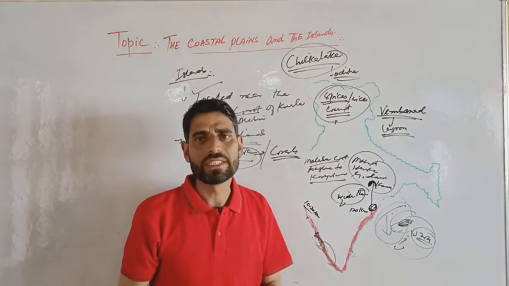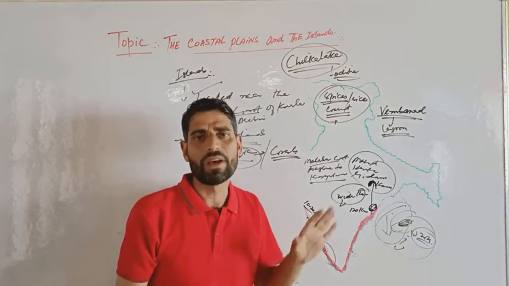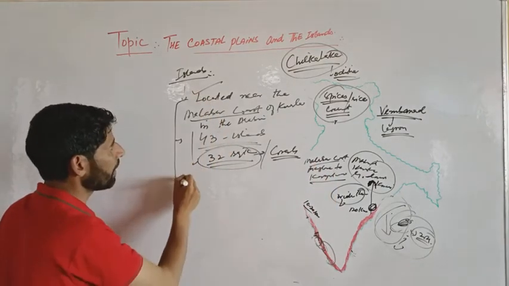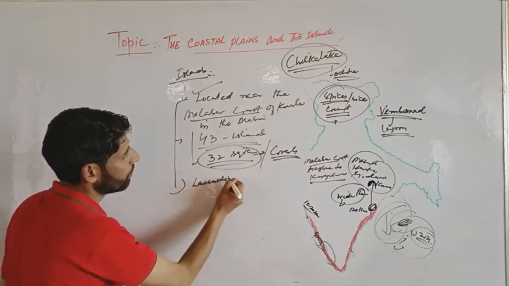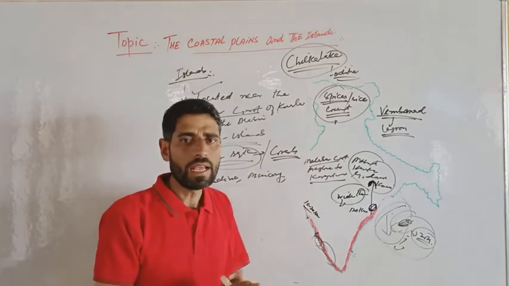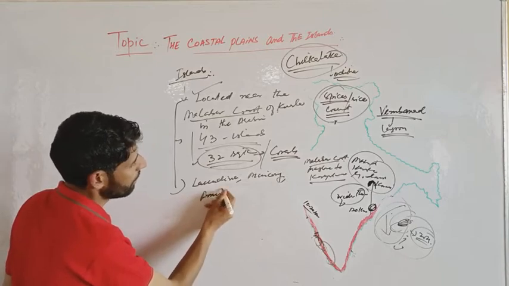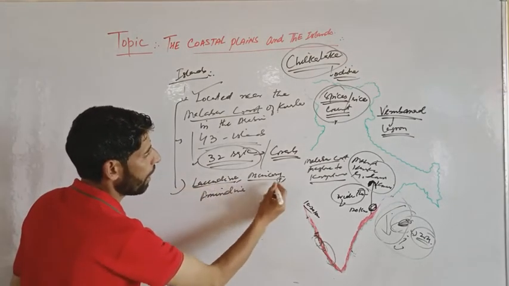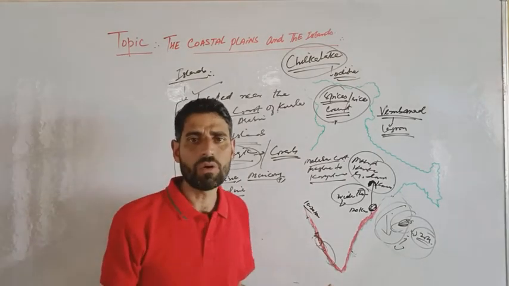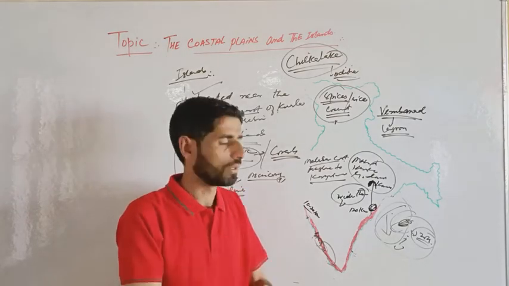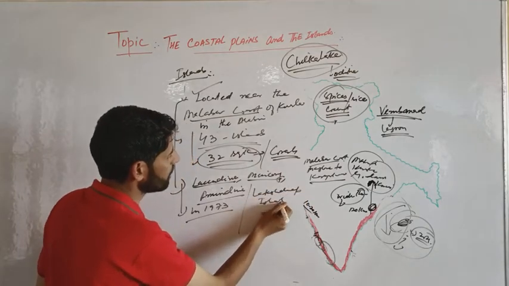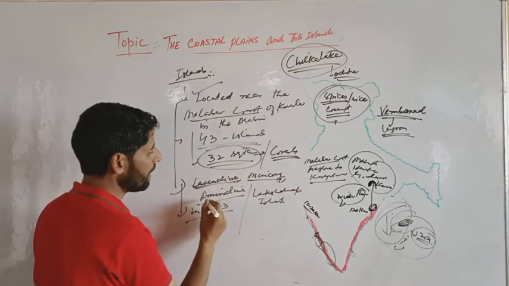Kavaratti is the capital of Lakshadweep. Earlier these islands were known as Laccadive, Minicoy and Amindivi. Remember, Laccadive, Minicoy and Amindivi. But in 1973, they were named Lakshadweep Islands.